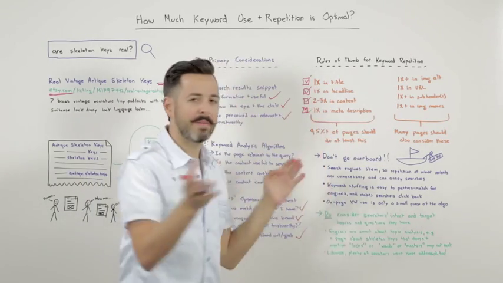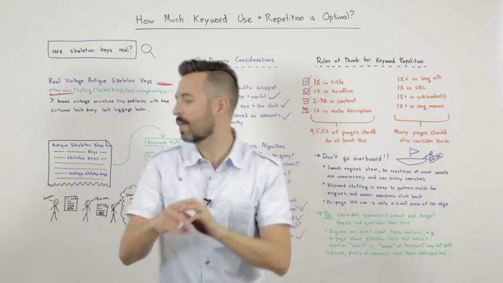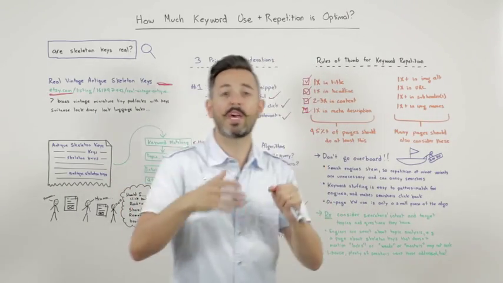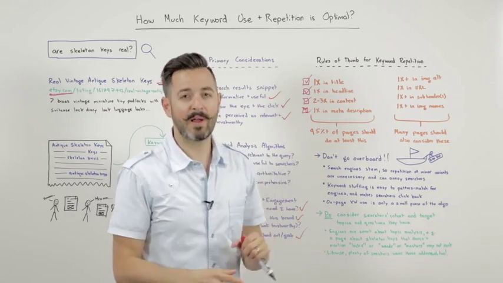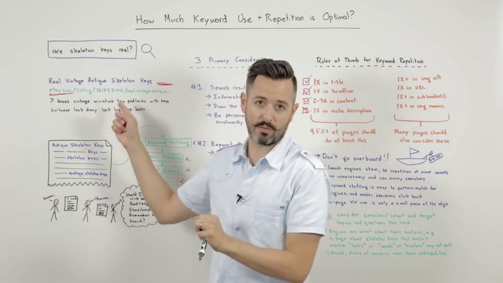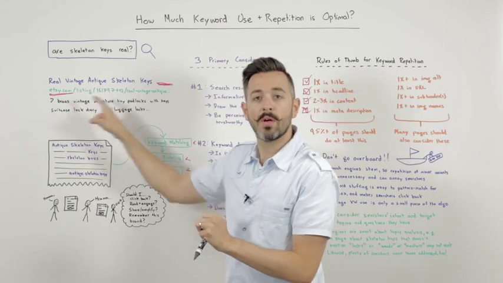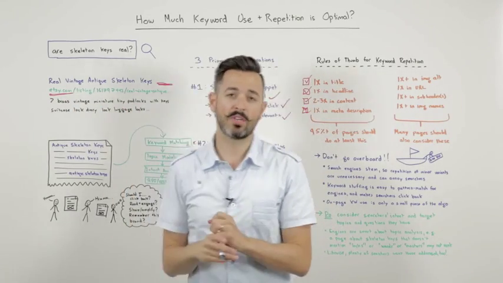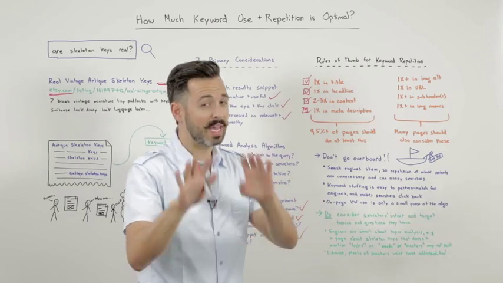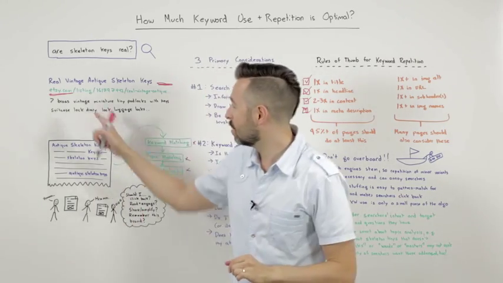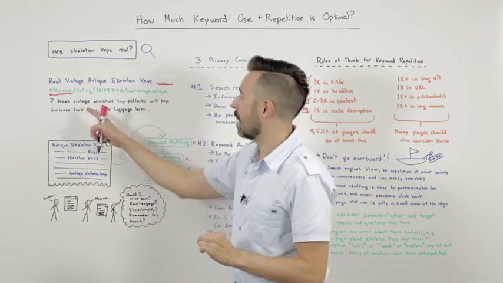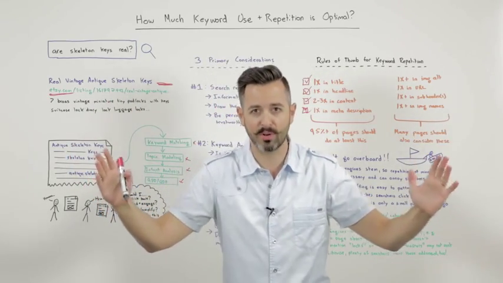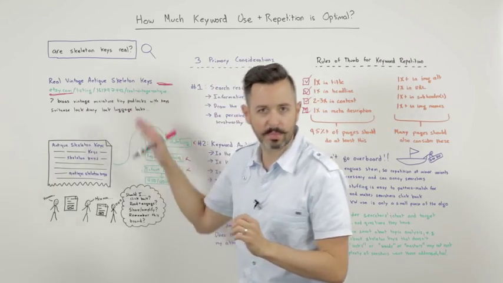And then 1 time in the meta description. Meta description, important because of the snippet aspect of it. Not that critical from a, oh, well, that'll boost my ranking. No, but it might boost your click-through rate. It might make you appear more relevant to the searcher as they're searching through, and it'll help target that. Sometimes, again, sometimes in that 5% there might be times when a snippet is actually better without the keyword, especially if it's a long keyword phrase and you only have a little bit of room to explain things.